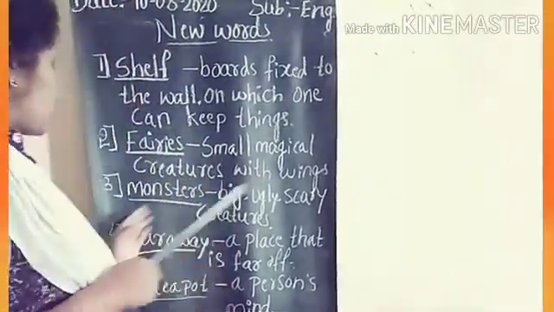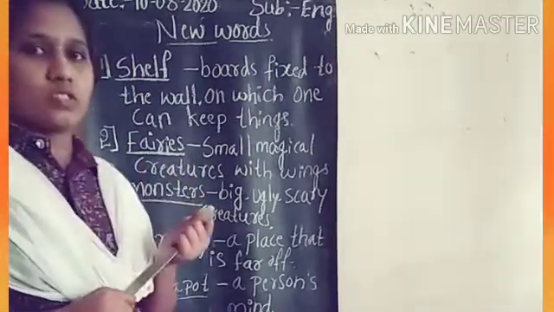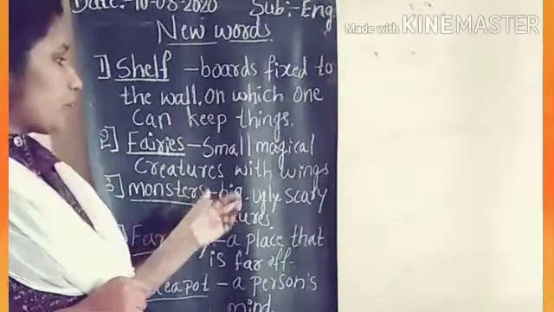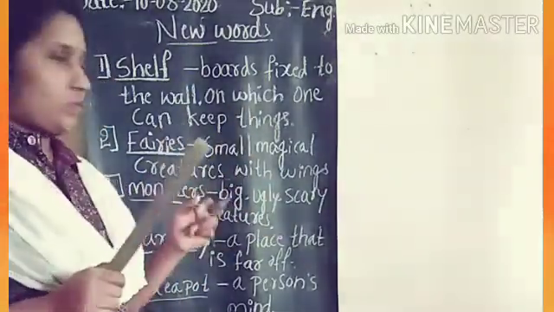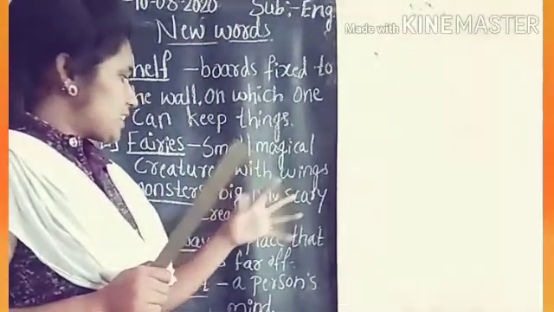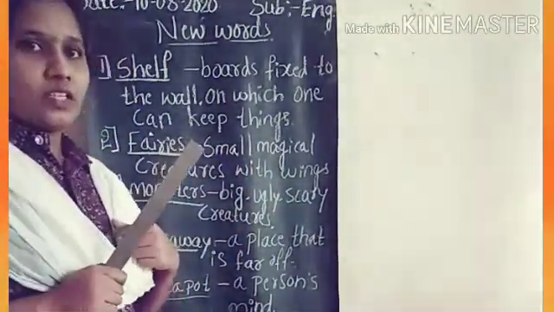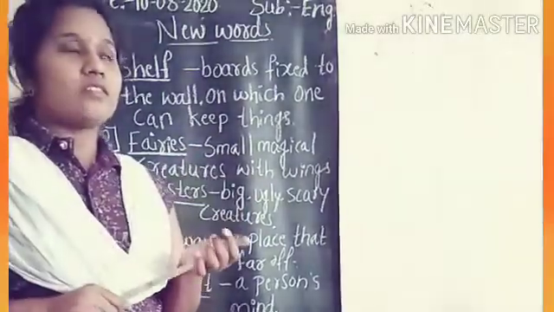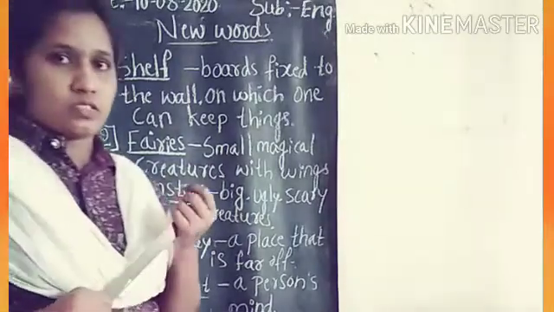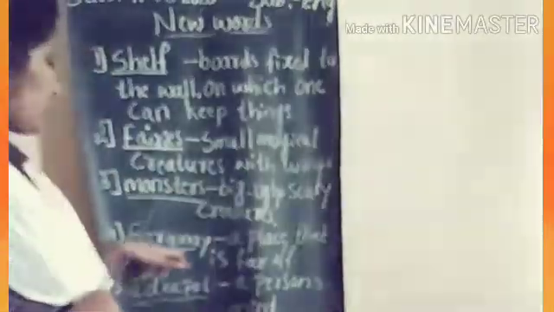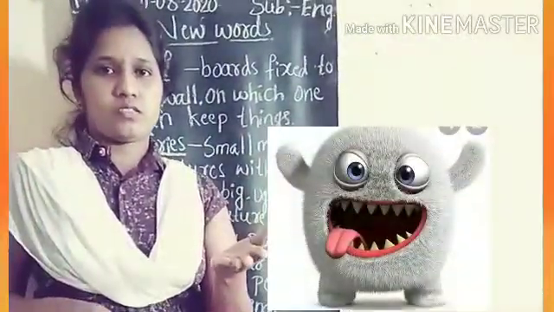Okay? Dear students, next one, monsters. What is meant by monsters? Big, ugly, scary creatures are called monsters. We can find monsters in movies, horror movies. This is a picture of monsters.